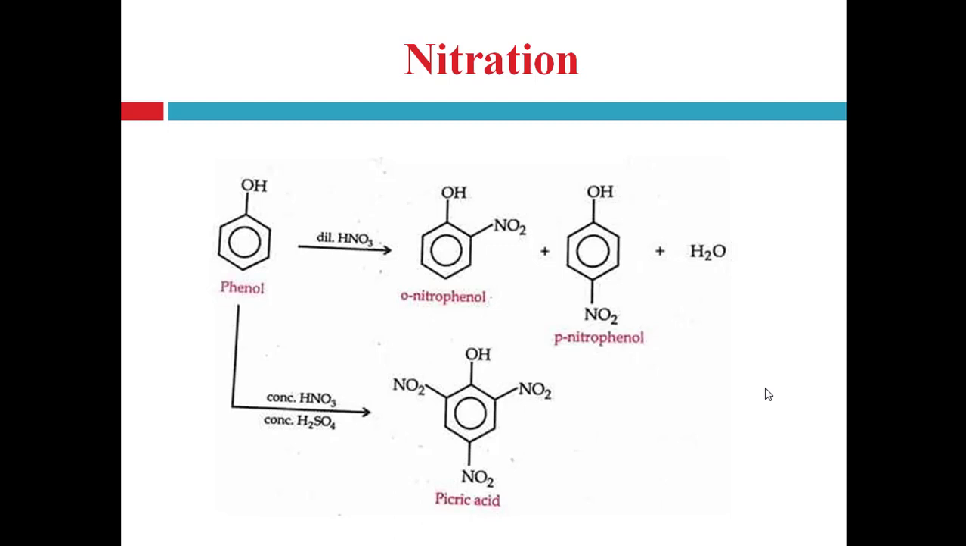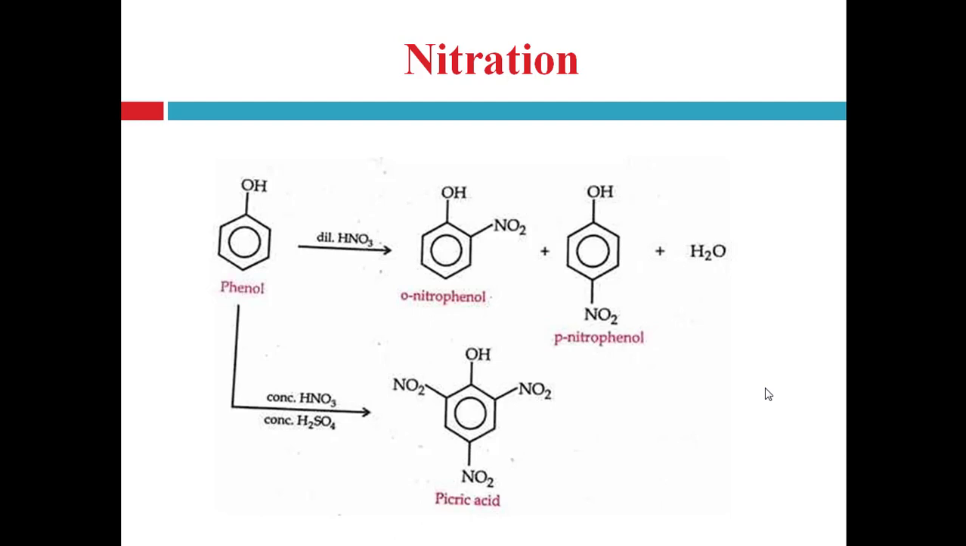First one is nitration. When phenol is reacted with dilute nitric acid, then it will form ortho-nitrophenol and para-nitrophenol, right? It forms a mixture of ortho and para derivatives. And when phenol is reacted with concentrated nitric acid and sulfuric acid, then it will produce picric acid, that is the tri-substituted phenol, 2,4,6-trinitrophenol, that is known as picric acid, right?